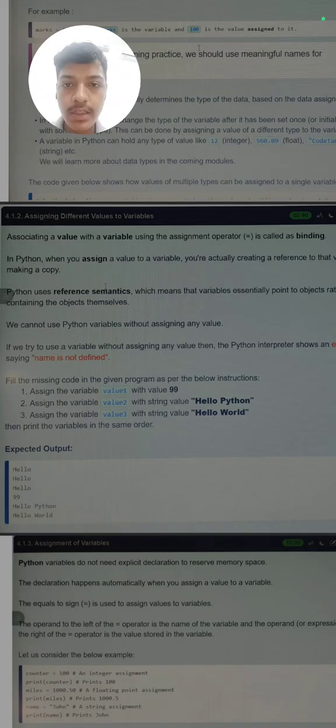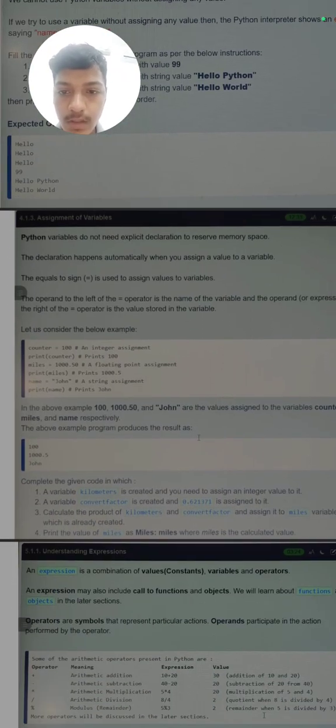But if we want to print the variable, we will not use the double quotes. So this is the main difference when we want to print some value directly or print a variable.